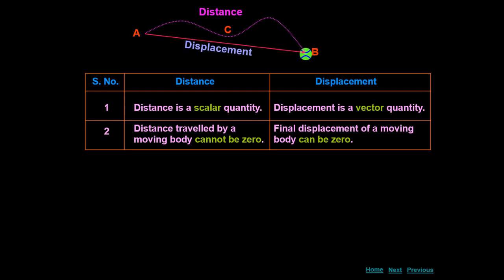So this is all about distance and displacement. We have discussed some important points about distance and displacement. After this we'll discuss what scalar and vector quantities are, and what velocity, speed and other physical quantities are, in another video.